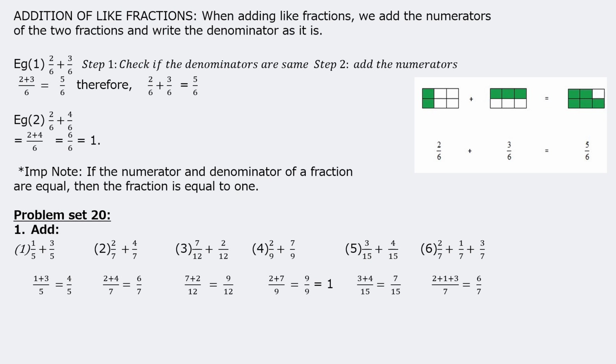3 upon 15 plus 4 upon 15. 3 plus 4 upon 15 is equal to 7 upon 15. Sixth sum. 2 upon 7 plus 1 upon 7 plus 3 upon 7. That is 2 plus 1 plus 3 upon 7 is equal to 6 upon 7.